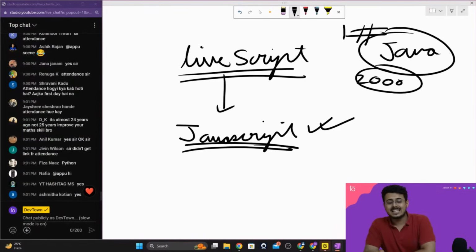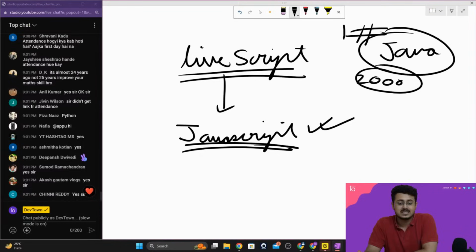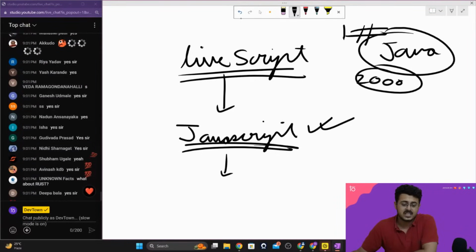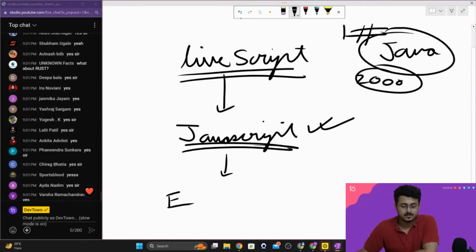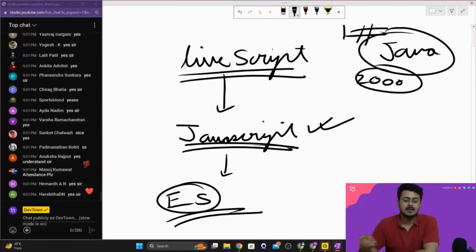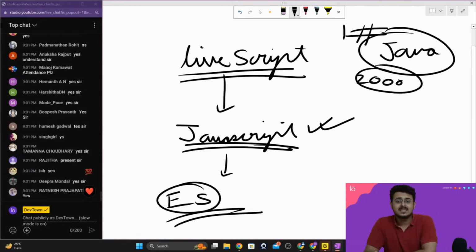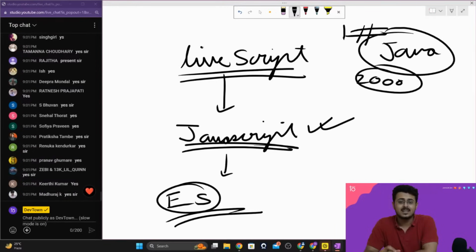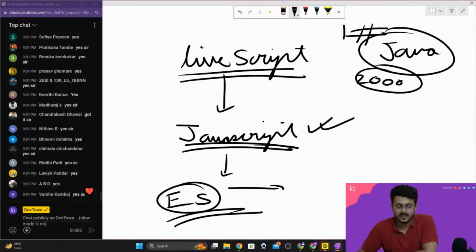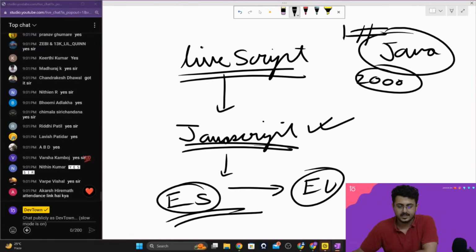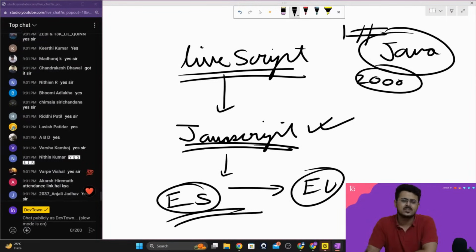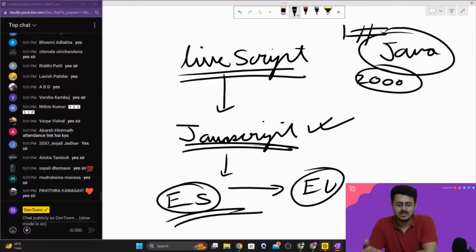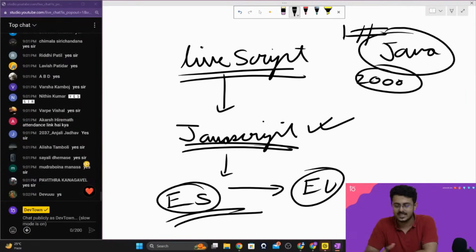The next thing is that JavaScript has a lot of names as well. For example, LiveScript is also one of the names by which we refer to JavaScript. The second name for JavaScript is ECMAScript or ES. That is another name for JavaScript. The European Union usually likes to standardize the names and the versions for various different stuff, and it renamed JavaScript as ECMAScript or ES6.